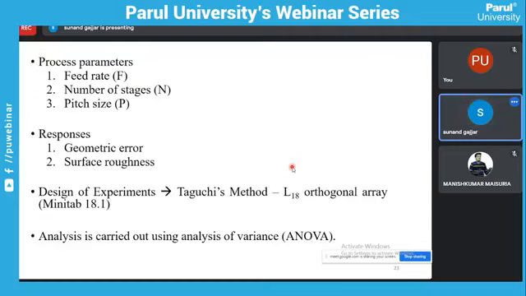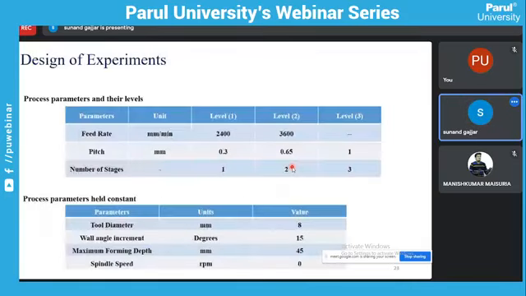Using this software and some levels of the parameters, we can get the required number of experiments to analyze the two responses, geometric error and surface roughness, effectively. The analysis is carried out using analysis of variance, ANOVA.